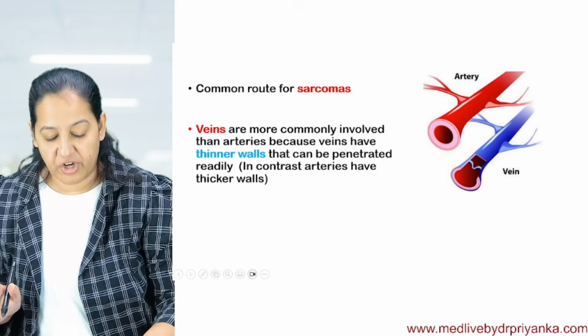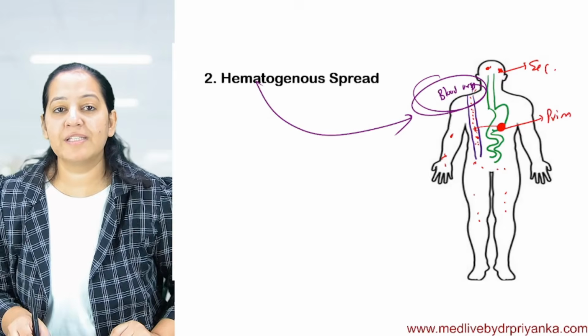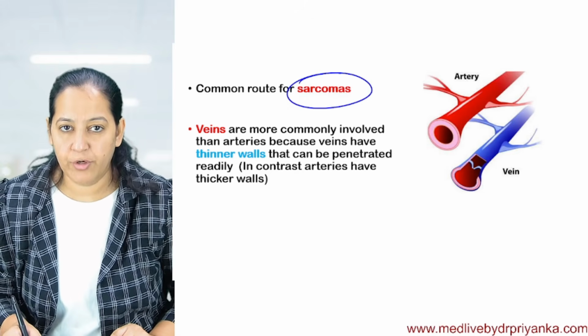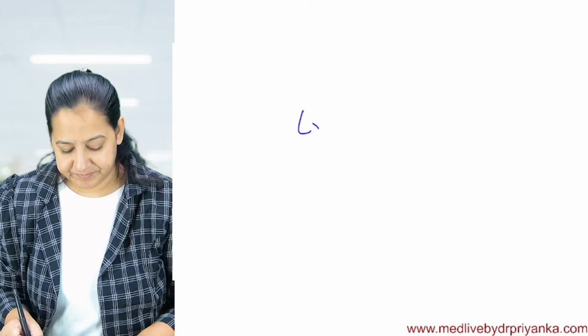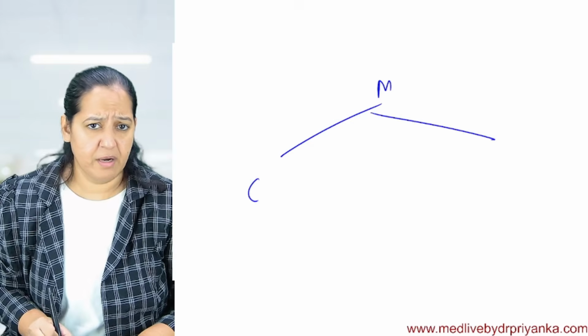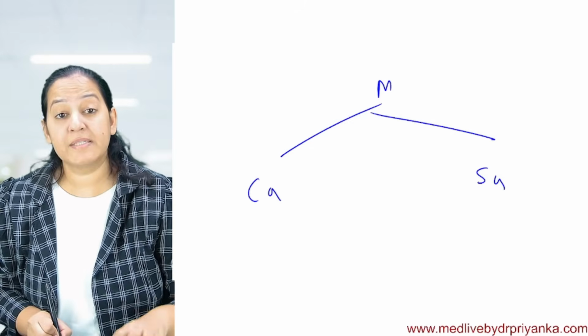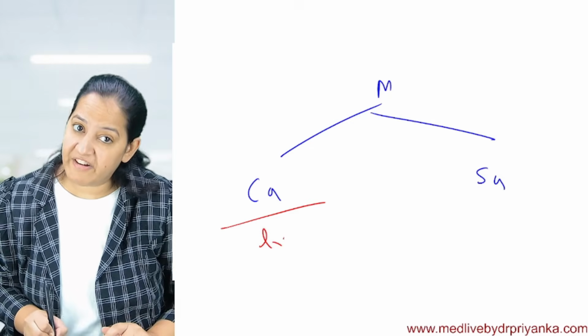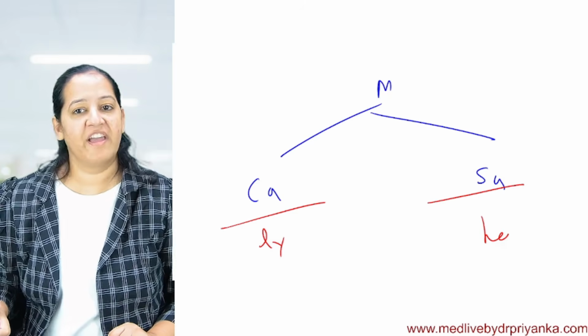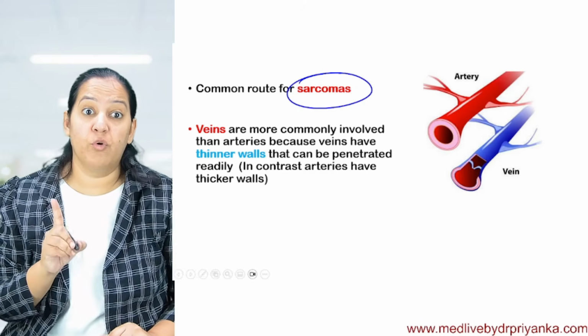I have a question for you. Hematogenous spread is common in sarcomas. I told you, there are 2 types of malignant tumors, carcinoma and sarcoma. Carcinoma spreads via the lymphatic route and sarcoma spreads via the hematogenous route. This is a pattern question, an MCQ of the examiner.